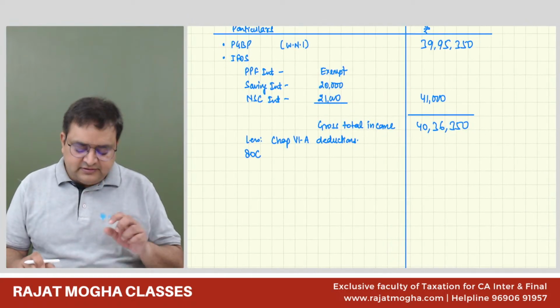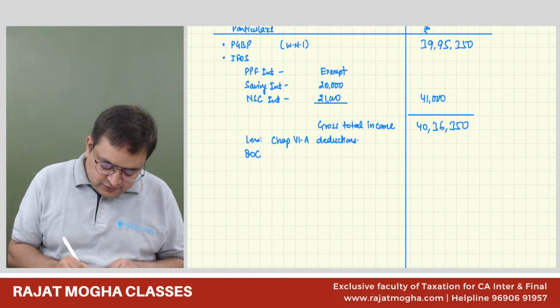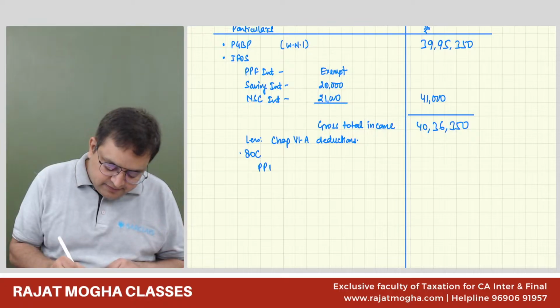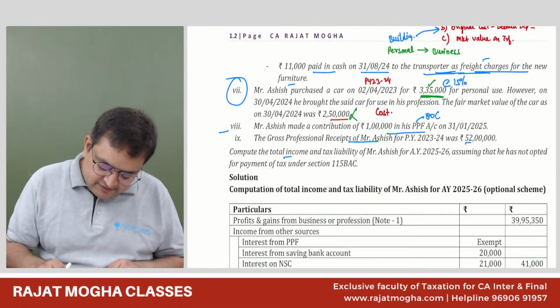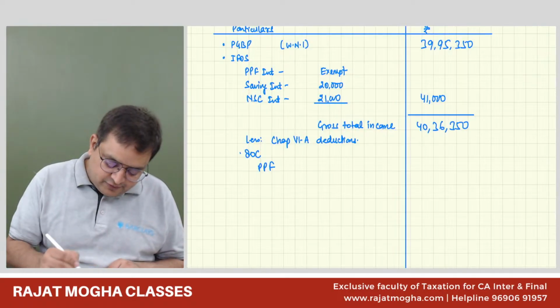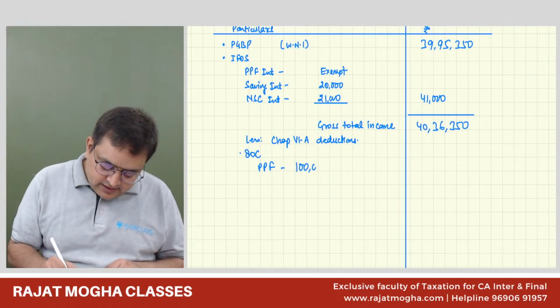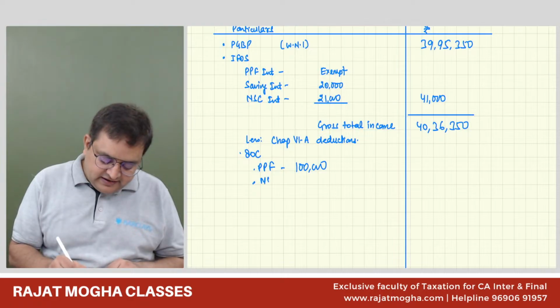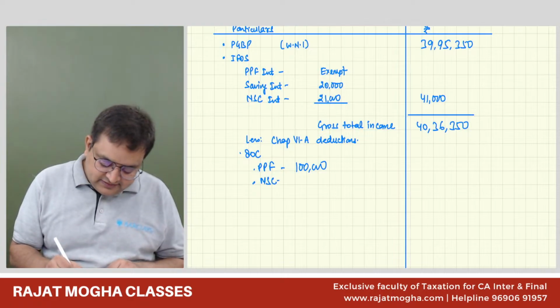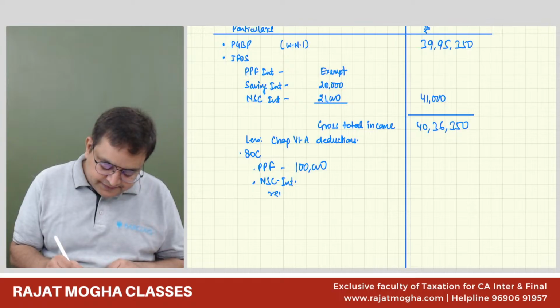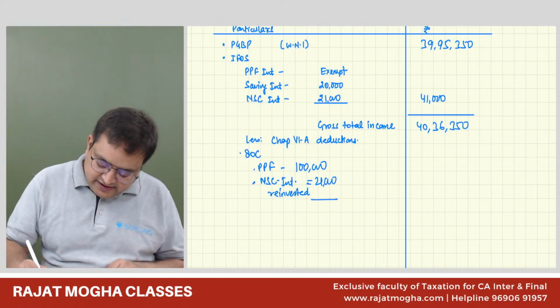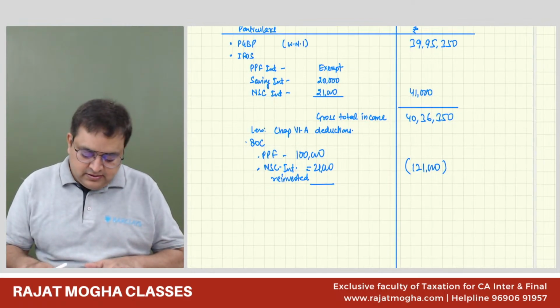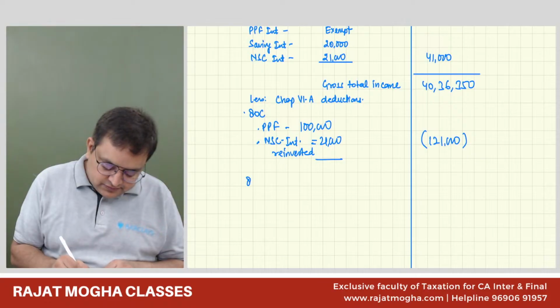Now, deductions under chapter 6A, 80C. So 80C, first of all, he is depositing in PPF. How much he was depositing? It was given to us. 1 lakh. 1 lakh rupees he is depositing in PPF. And what else, guys? NSC. Interest on NSC. Correct. NSC interest reinvested. So it was 21,000. So total deduction under 80C, he will get 1,21,000. This is 80C deduction.